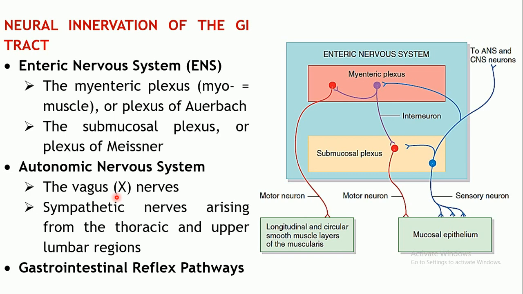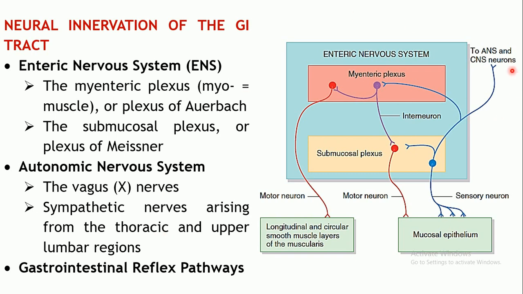It basically increases the GI motility and the secretions. Whereas the sympathetic nerves, which arise mainly from the thoracic and the upper lumbar regions, have exactly the opposite action to the parasympathetic system. It decreases the GI motility and decreases the secretions also.